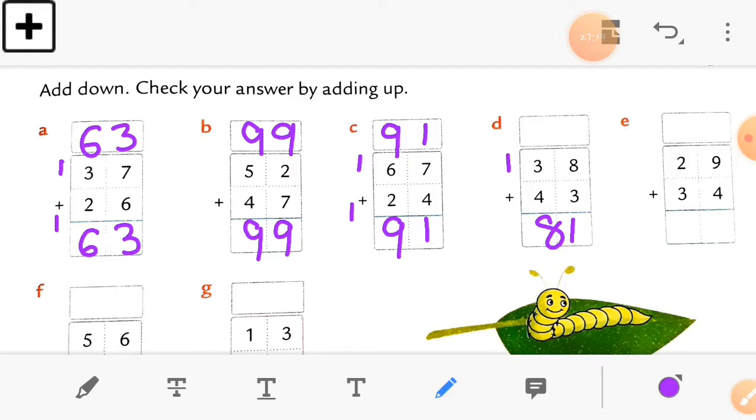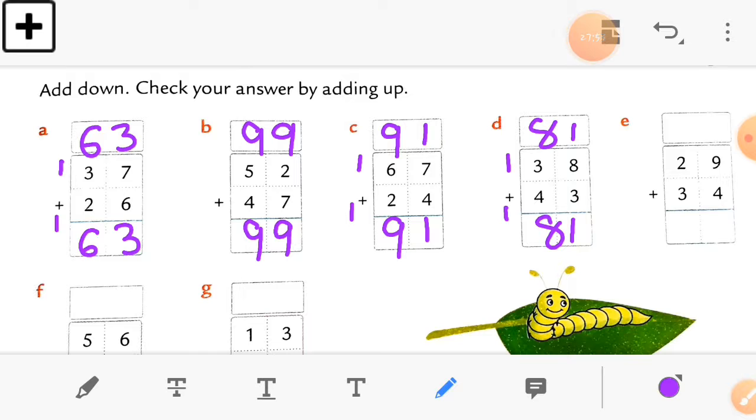Now this is the first answer in this sum. So let's check this addition by adding up. So 3 plus 8 is equal to 11. So write down 1 there as we wrote here, and put 1 as a carry forward. Now move to the tens column. 4 plus 3 is equal to 7, and add one more to it. So here the answer will be 8. So you can see we get the same answer here, which is 81 and 81. So this way you have to solve the sums.